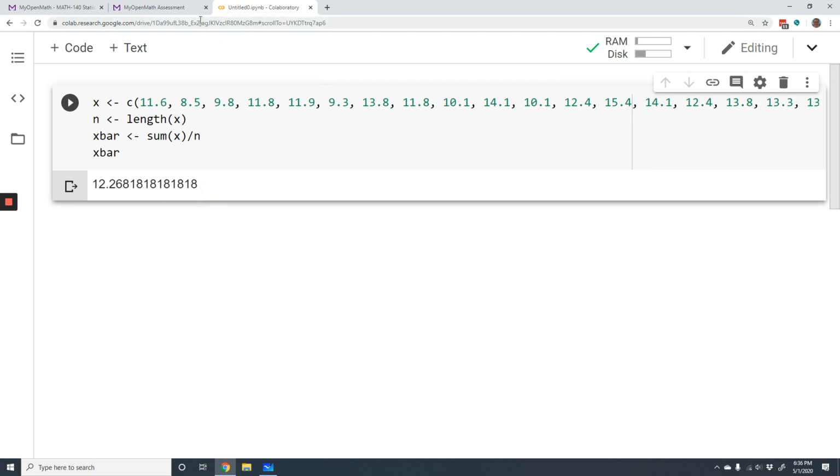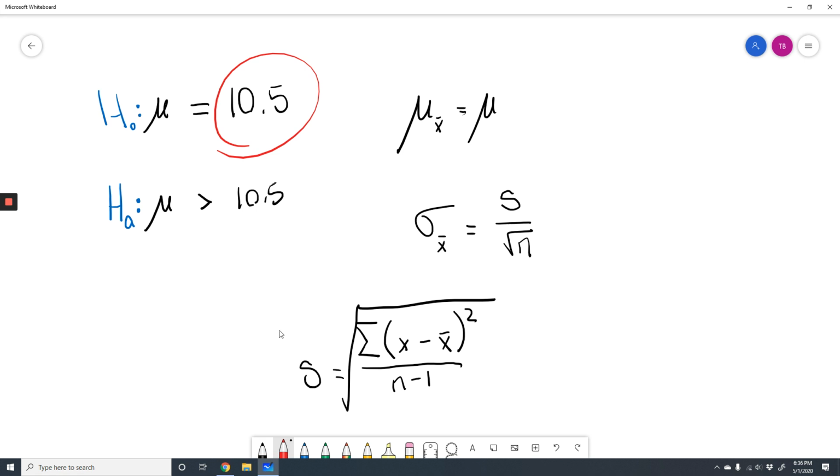But remember, we're looking for the distribution standard deviation. So we kind of have this multi-step thing going on. We first find our sample mean x bar, and then we're going to have to find our sample standard deviation s, and then using that, we find what we're actually looking for, the distribution standard deviation. Okay?